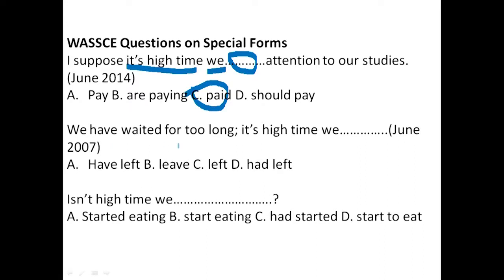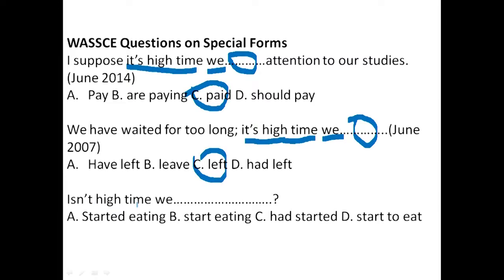We have waited for too long. It's high time we dash. Again, it's high time is the expression. And of course, thankfully, we have a pronoun after it. So any verb coming here is supposed to be in past tense. June 2007. So we have here, I've left. No, we require a simple verb, just a simple past tense. We don't require a present perfect tense. I've left is a present perfect tense. It's out of the case. B, we have leave. No, it's in present tense. C, we have left. C is fine here. And of course D, had left, is past perfect tense. So we require simple past. So C is our answer.